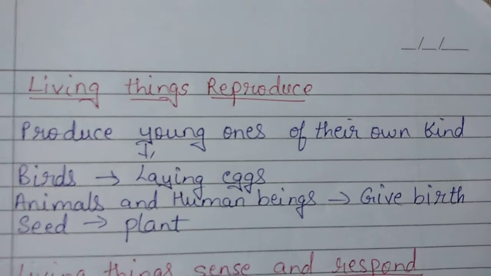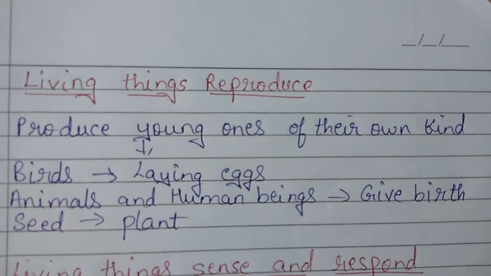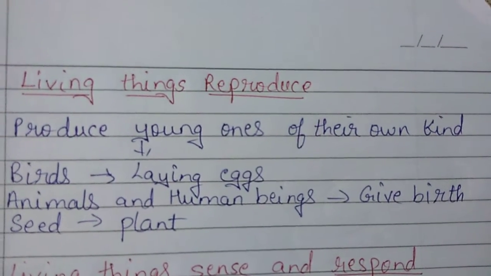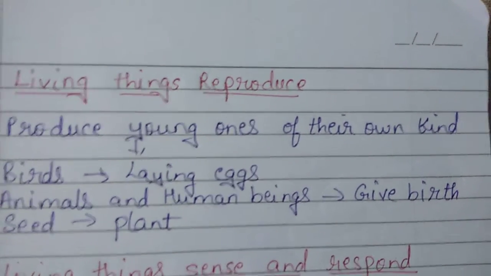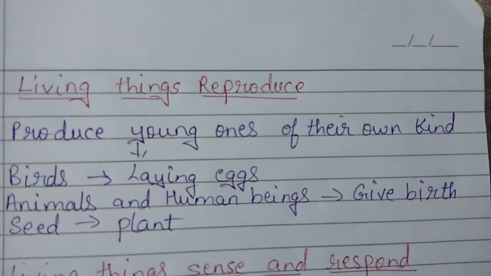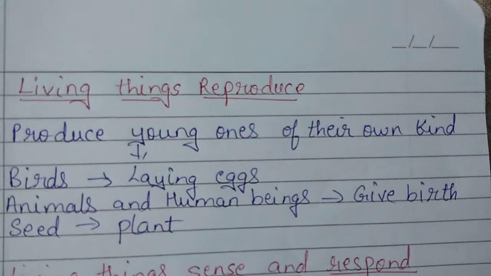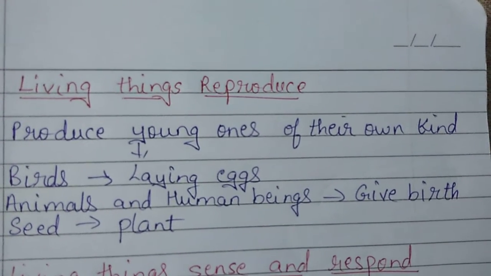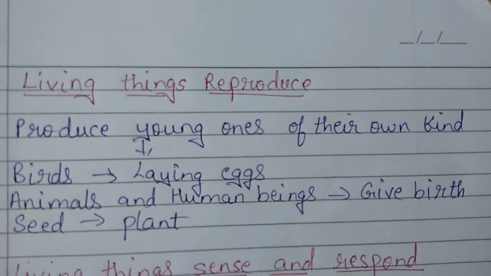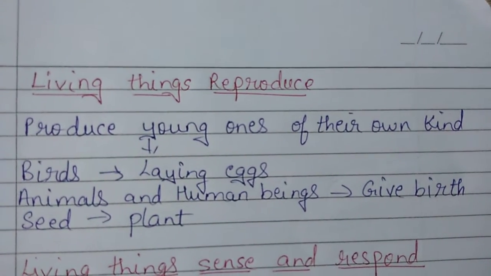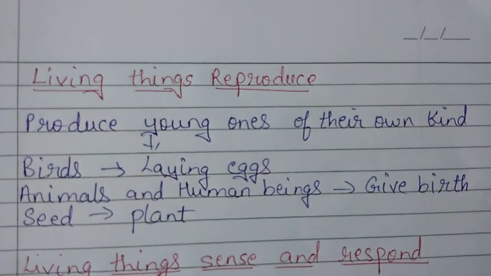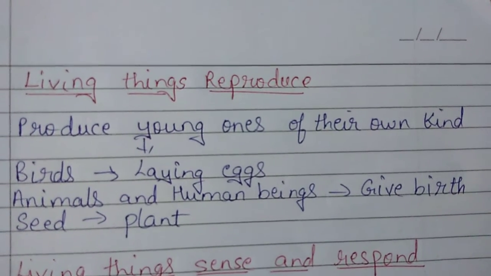So the next characteristic of living things is that living things reproduce. What do you mean by reproduce? Reproduce means to produce something, to keep producing something. So they have the ability or capability to reproduce. They can produce things. Now what do they produce? They produce young ones of their own kind.